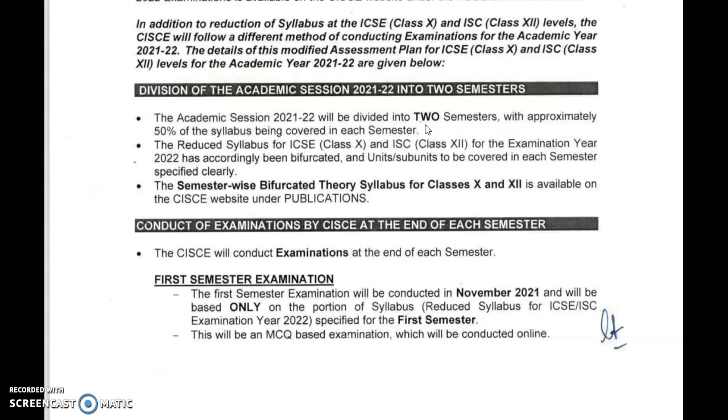The reduced syllabus for ICSE and ISC for the examination year 2022 has accordingly been bifurcated and units or subunits to be covered in each semester specified clearly. The semester revised bifurcated theory syllabus for classes 10th and 12th is available on the CISC website under publications.